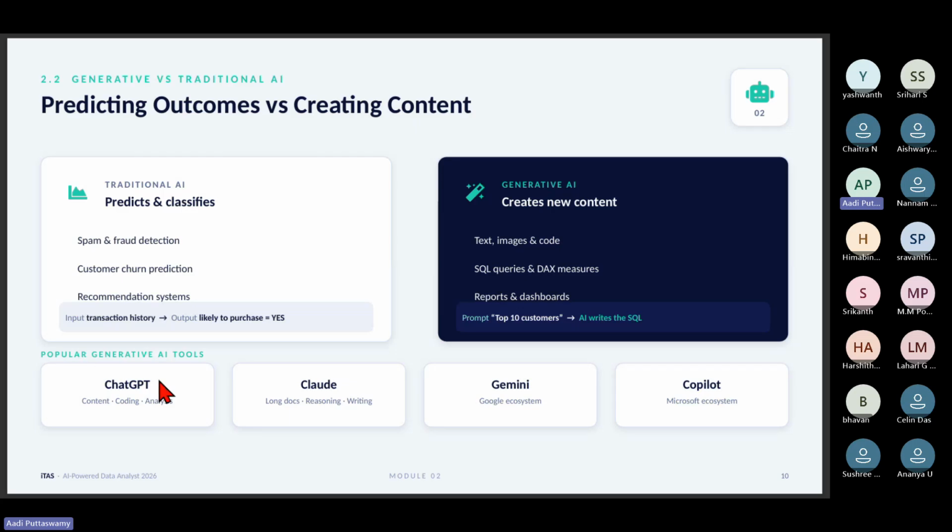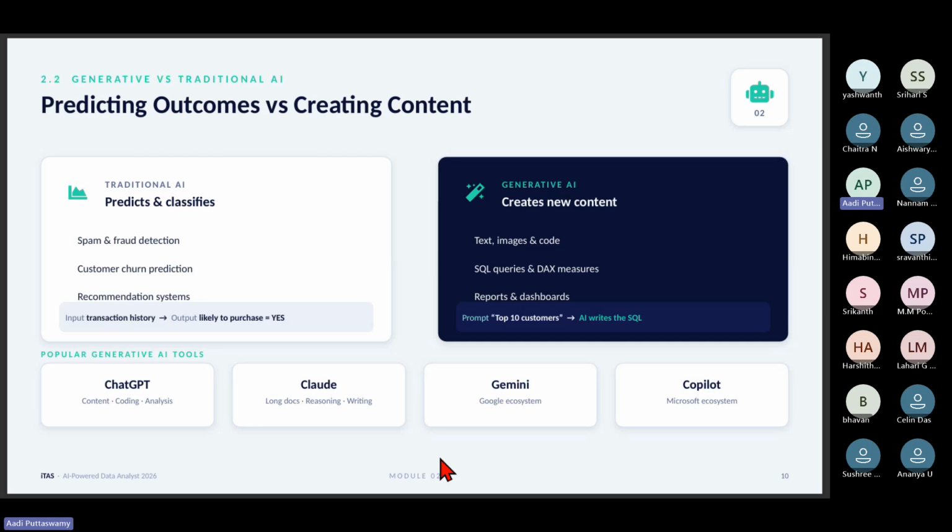Now, if you see, I have ChatGPT, Claude, Gemini, and Copilot. These are the 4 tools which I always recommend to people. Apart from this, there are many other tools. Be in my community channel, not just paid, for everyone I'm telling. I have made a list of AI tools which I'll be teaching. There is something called Julius. If you have heard, it's good. Otherwise, don't worry, I will teach you.